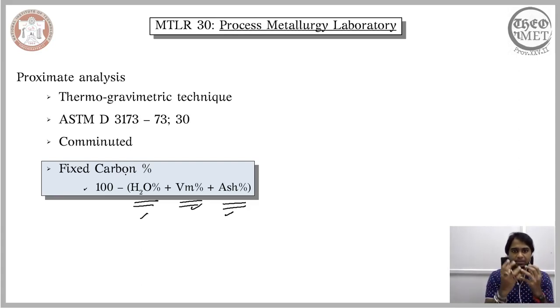And once we are able to identify the amount of these different contents that are present, it will help us to distinguish the different forms of coal and know the worth or the grade of each of these coals.